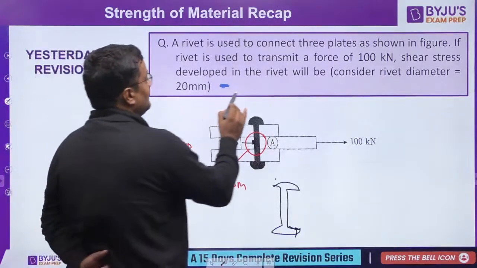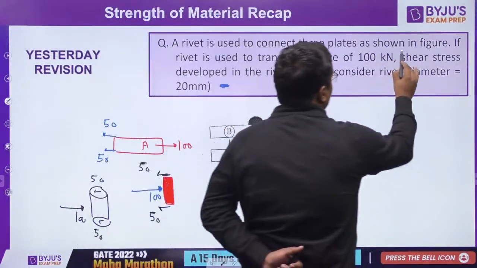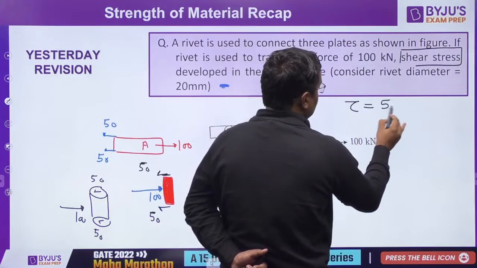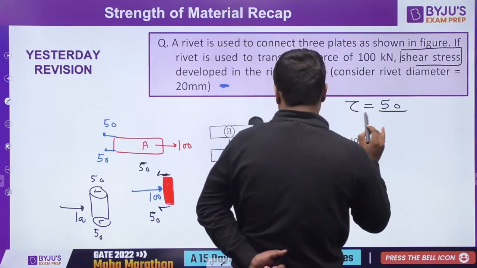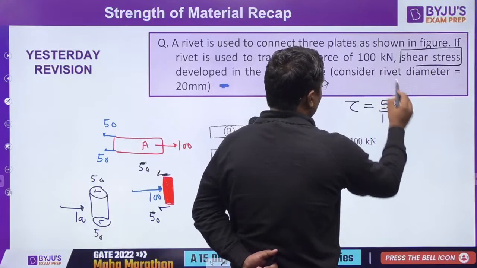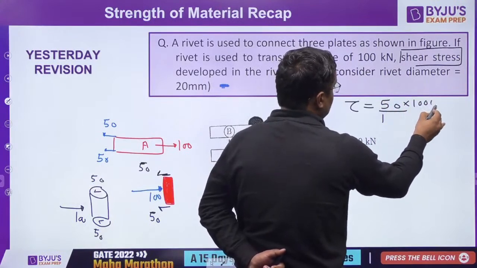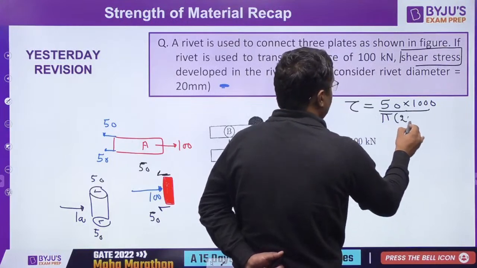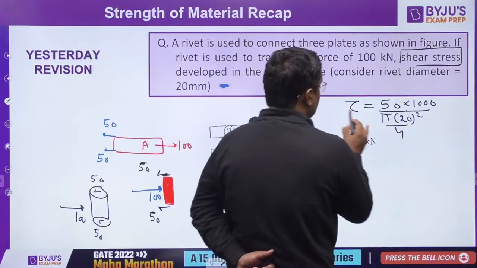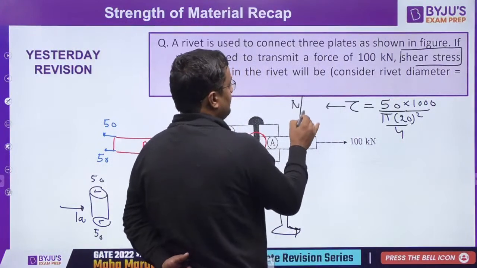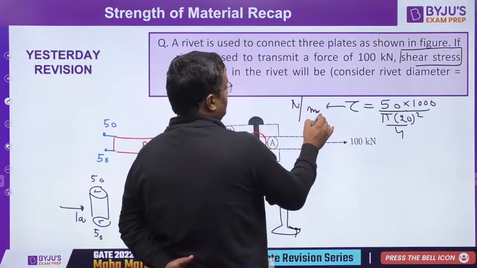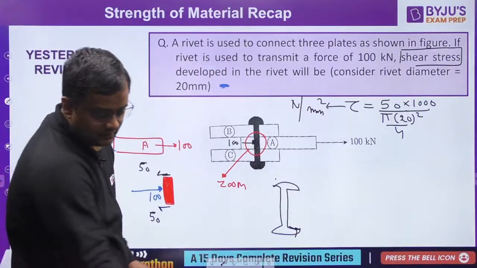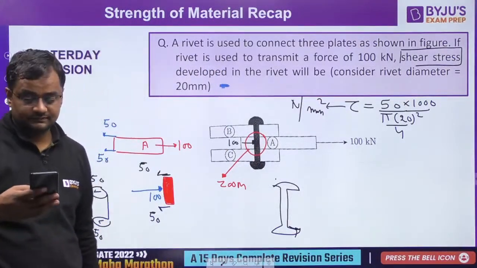What did they ask? Shear stress. So shear stress is shear force by area. 50 by area. This 50 is in kilonewton, let it be Newton, 50,000 Newton. Area is pi d square by 4. D is how much? 20 mm. Pi into 20 square by 4. This answer will be in Newton per mm square. Everybody, have you understood the concept?